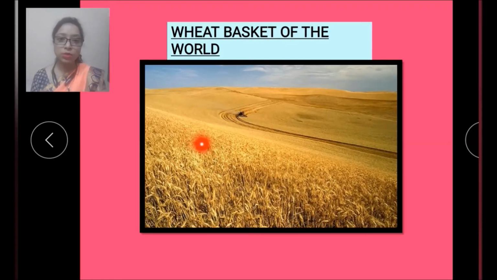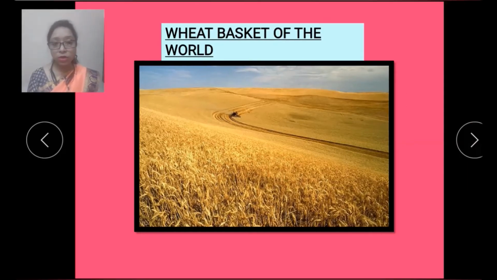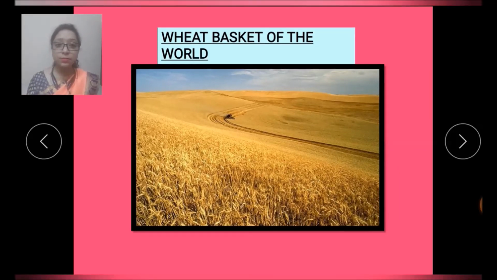Now in this picture you can see it is wheat. Because this area is perfect for agriculture, a large quantity of wheat is grown over here. This region produces so much wheat that it is called the wheat basket of the world, because it is producing a large amount of wheat.